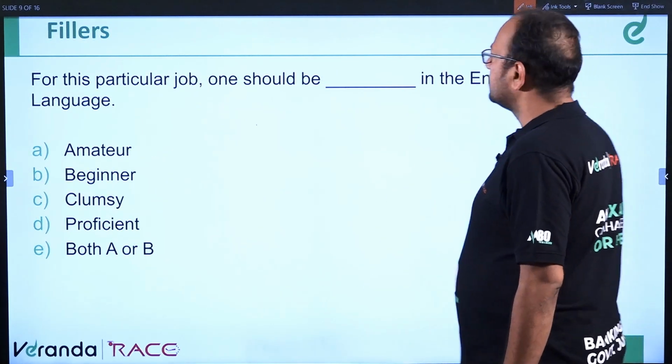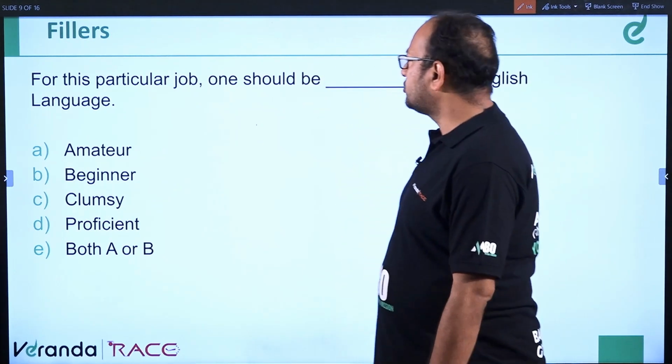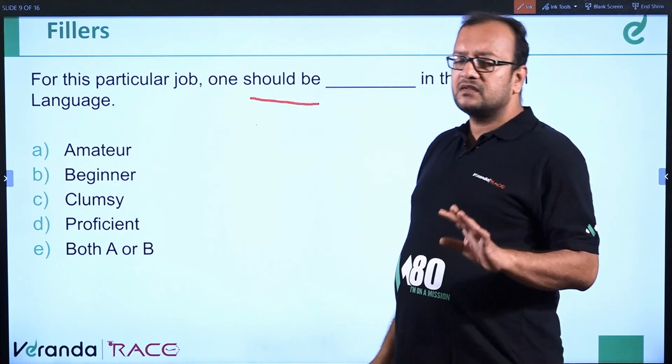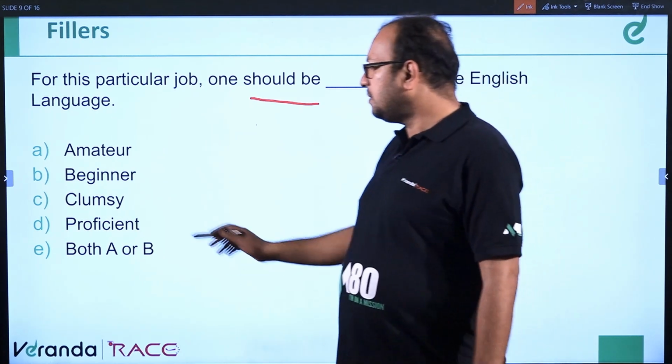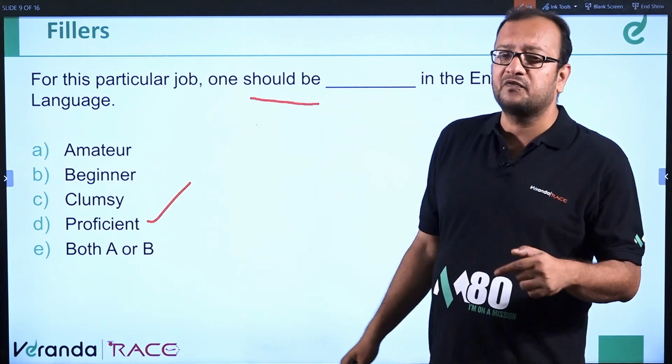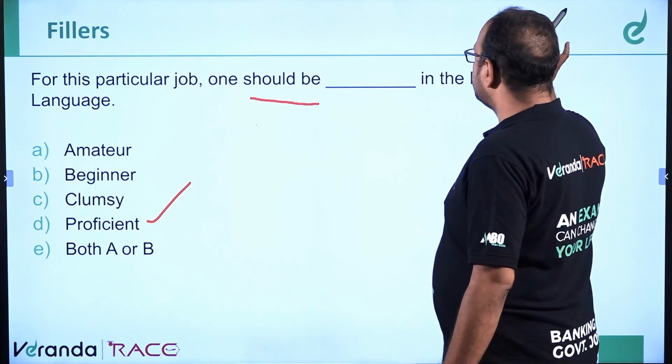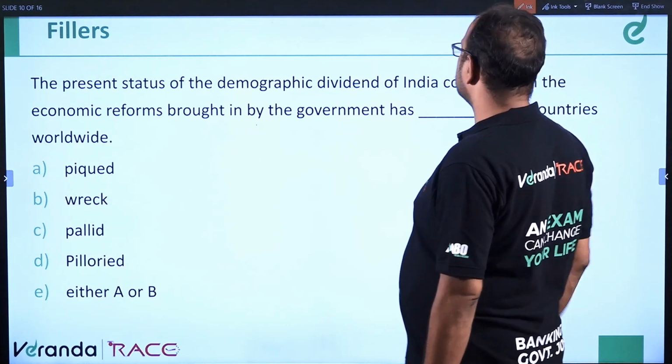Next question. For this particular job, one should be dash in the English language. "Should be" means it's a compulsion. So it should be proficient. One should be proficient means good in English language. Proficient means perfect or good in English language.